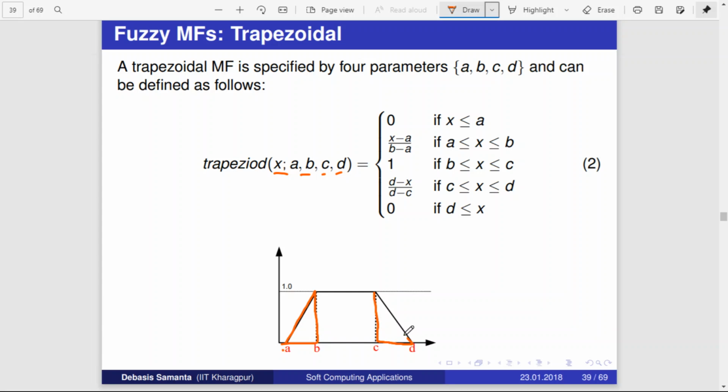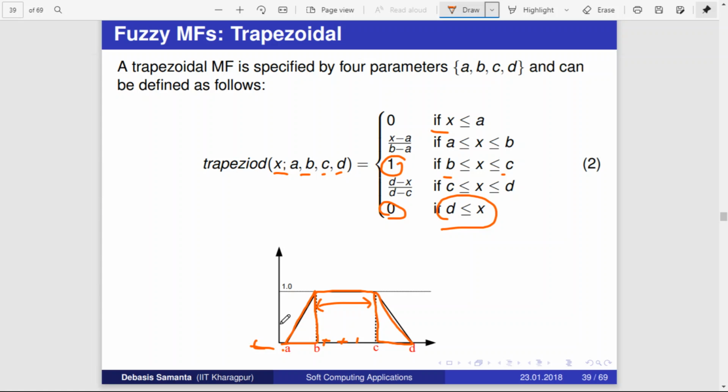For any value of x which is less than or equal to a, it will result in 0. Similarly, any value of x which is greater than or equal to d, that is, d less than or equal to x, will result in 0. And for any value of x which is in between b and c, it will result in 1. So for all these it is 1. If x is between b and c, including b and c, then it will result in 1.